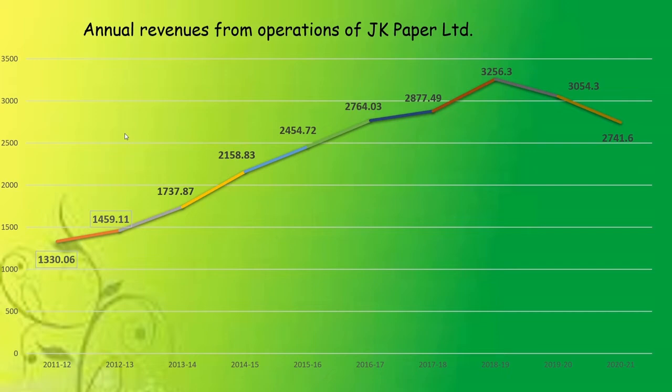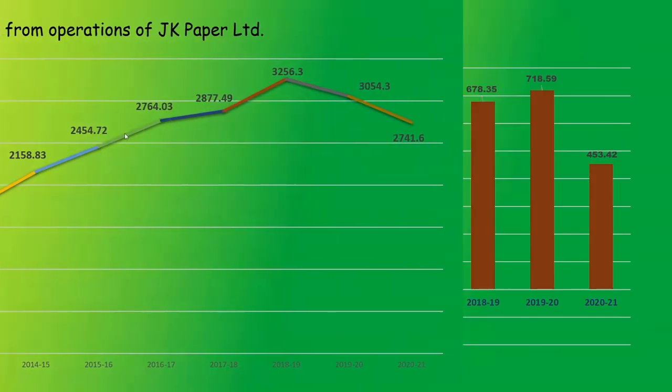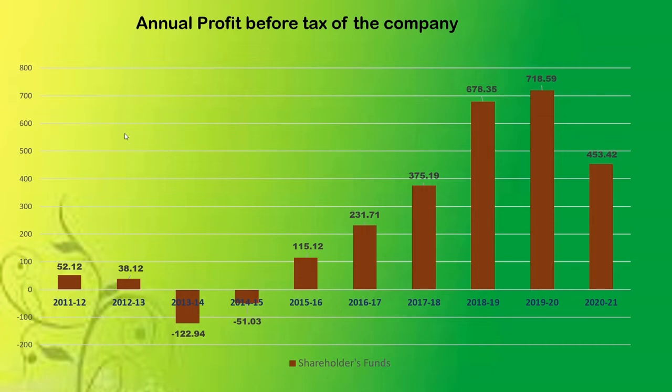Now annual revenues of the company here. In the year of 2011-12, annual revenues from operations was 1330.06 crores, while in 2020-21 it was 2741.6 crores. In the year 2018-19, the revenues peaked at 3256.3 crores. Now we can say here that in the year 2019 to 2021, it was a COVID period. Hence, all the businesses have got hit, and the decrease in revenues can be attributed towards COVID.